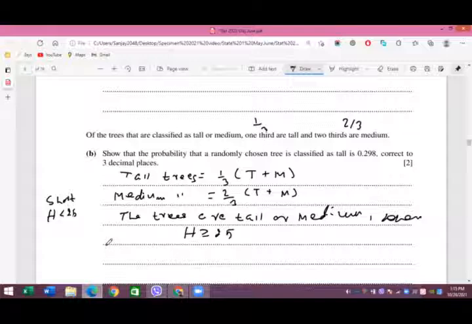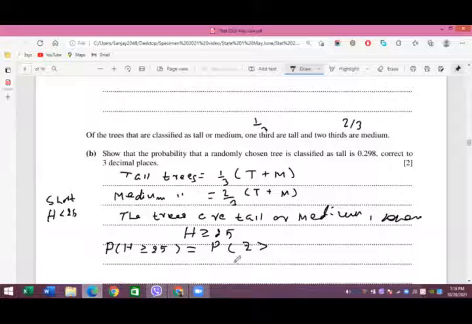So if you would like to find the probability P(h ≥ 25), you standardize this variable h so that it will be z greater than. As we are dealing with a continuous probability distribution, whether you write greater than or equal to, or greater than, has the same meaning, because the integration at the boundary point will be 0.